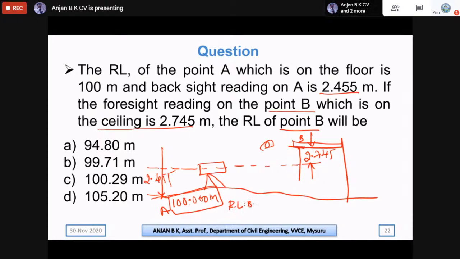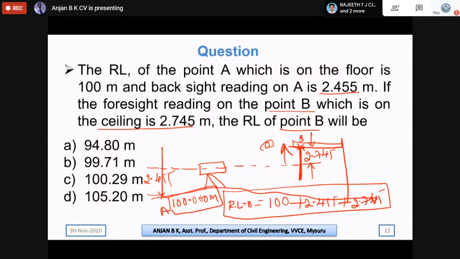So the RL of point B will be equal to the RL of A, which is 100, plus the backsight, which is 2.455. Because the staff is held inverted, we need to add this distance also to find the RL of point B. Normally, when the staff is held inverted, we need to add all the readings.